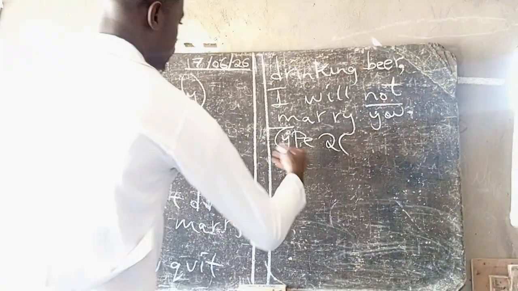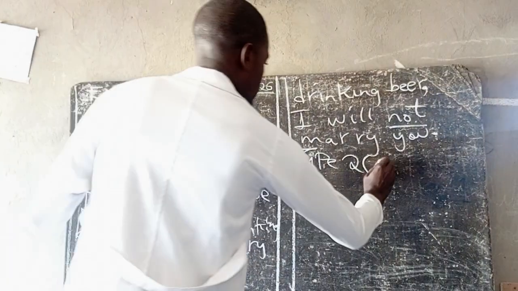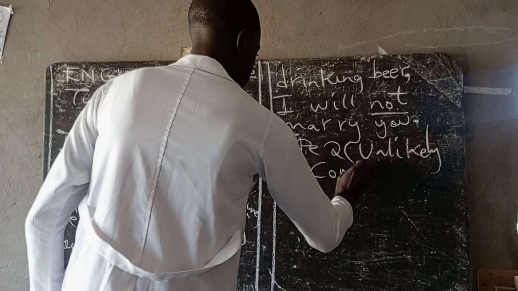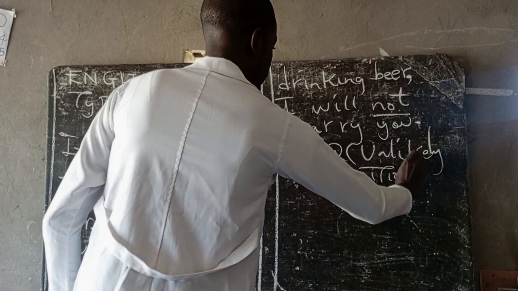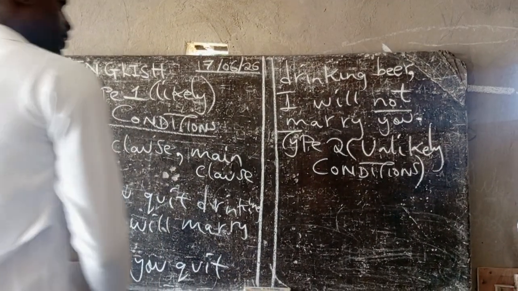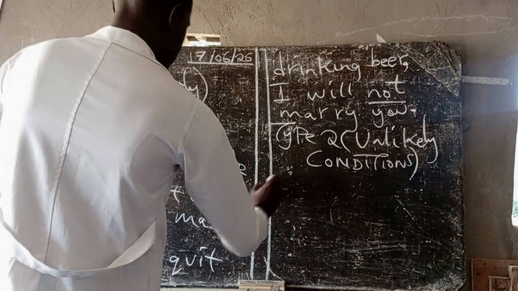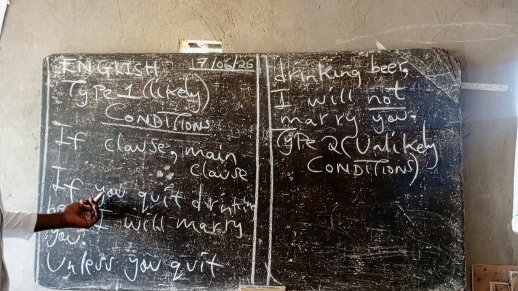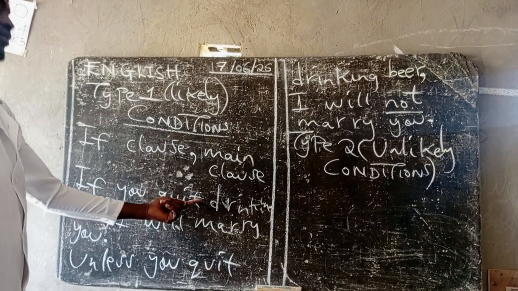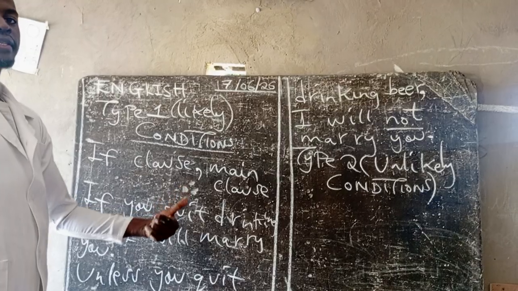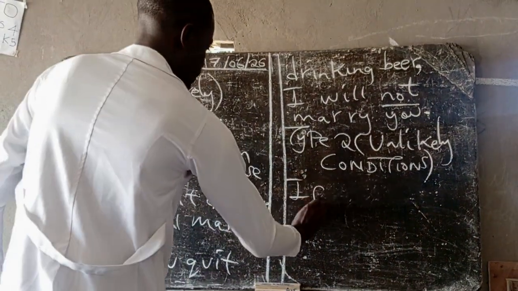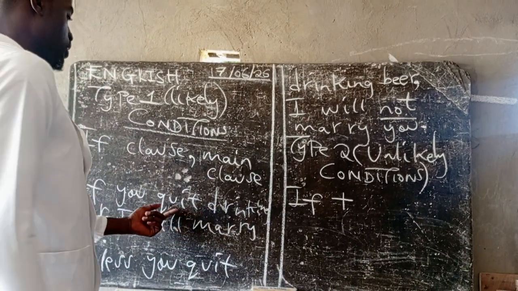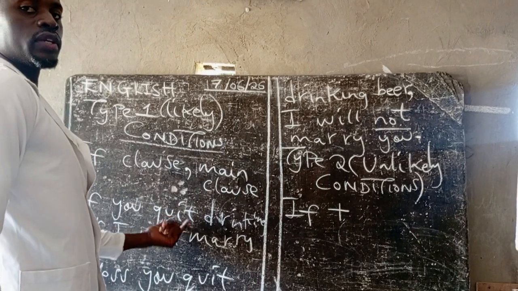So today I want us to focus on type 2. So I'll just do an introduction. In the next video, I'll give examples. So type 2, these are called unlikely conditions. Unlikely conditions. So under unlikely conditions, you have seen here in the if clause, the if clause will maintain like this. If, of course, will maintain the if, but on the condition we'll be using the simple past tense. Okay, so we'll maintain if like this. If, so here we're going to change the verb we're having, quit, to its simple past.